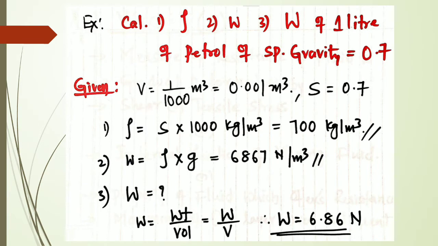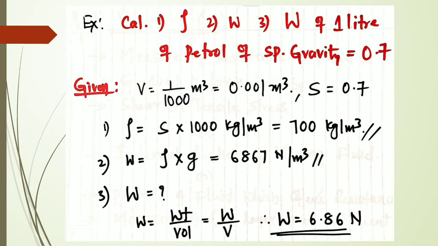So second example: calculate the density, specific weight (small w), and weight (capital W) of 1 liter of petrol of specific gravity 0.7. Specific gravity is given. Volume is given as 1 liter, so convert that into meter cube: 1 divided by 1000 meter cube, or 0.001 meter cube.